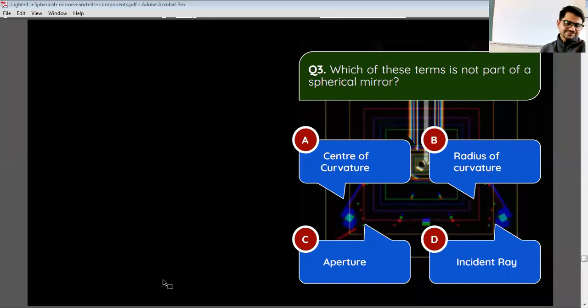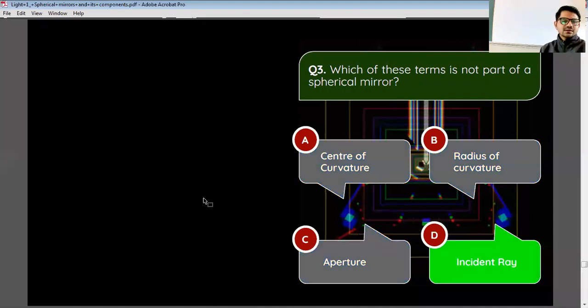This is our format, CRAP axis, C, R, A, P and axis. So the correct answer is incident ray, because this doesn't come in our formula. You can see in the whiteboard also, CRAP axis. CRA is already given in the options, so only incident ray remains.